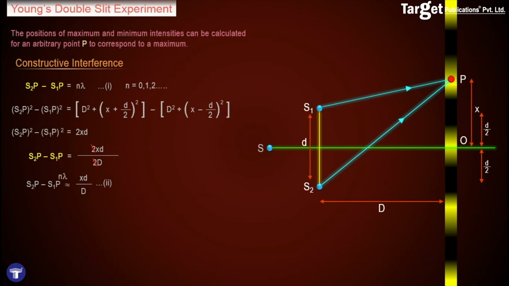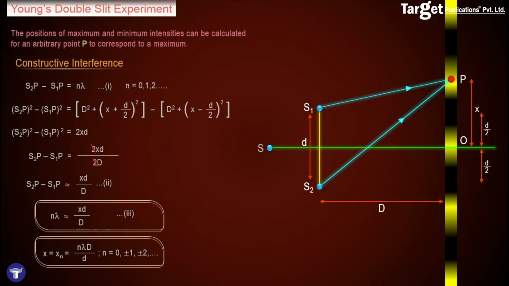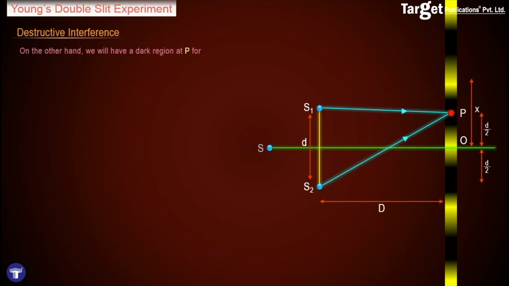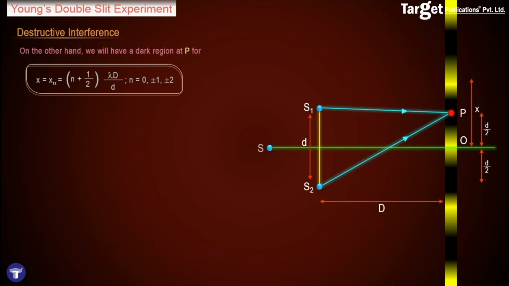From equation 1, then, we can say that n lambda is equal to xd by D. From here, I obtain the position of the bright interference fringe, that is x is equal to n lambda capital D upon small d. This is the position of a bright interference fringe. Similar analysis can be undertaken for a point of low intensity or a dark fringe, and we obtain that a dark region at a point is obtained for the position x such that it is an odd multiple of lambda capital D upon small d.